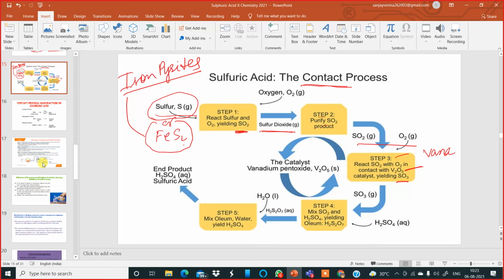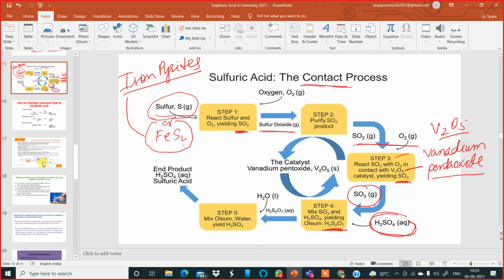Vanadium pentoxide, V2O5, is the catalyst. So in the contact tower, the sulfur dioxide reacts with oxygen to form sulfur trioxide. After that, the sulfur trioxide formed in the contact tower is sent to the absorption tank containing sulfuric acid. It is dissolved in sulfuric acid, and then oleum is formed.